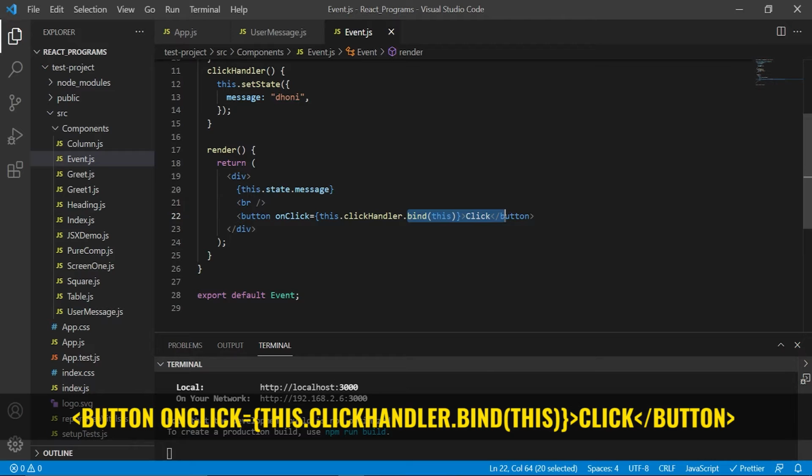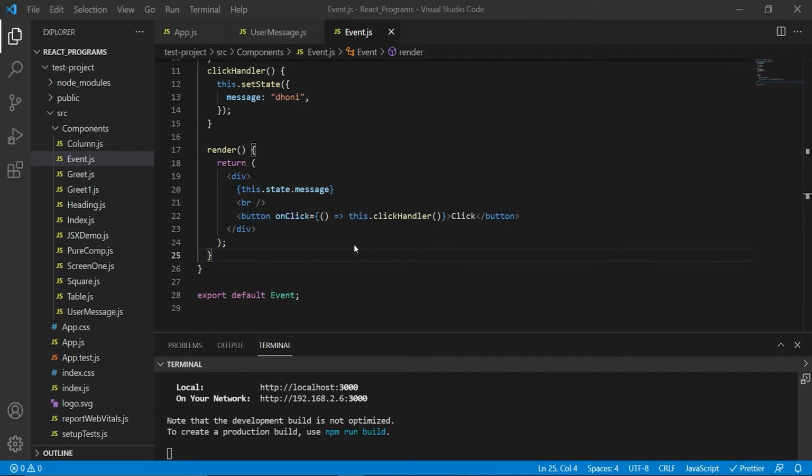Bind keyword. Bind the handler in the render method. When we click on the button Dhoni, click, every update to the state causes the component to re-render. And this in turn generates a new event handler on every render. Impact on the performance: it could be a problem in large applications with components that contain child components.